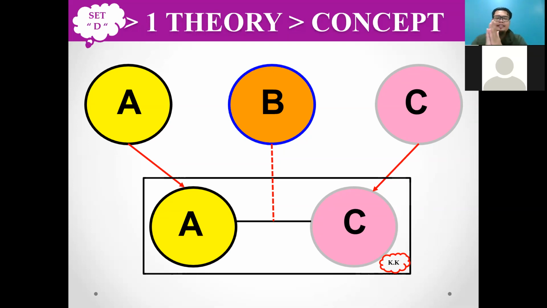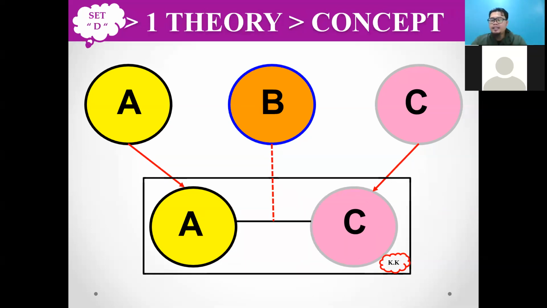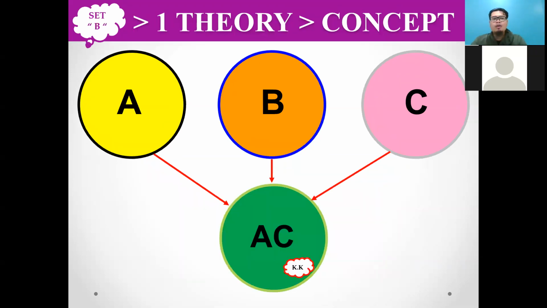So if your answer is D, correct, meaning you're right. Okay. Set E is actually the best one because you involve the whole part of your theoretical framework in your conceptual framework. So set E is okay, set D okay, set C no, set B no, okay, set A.